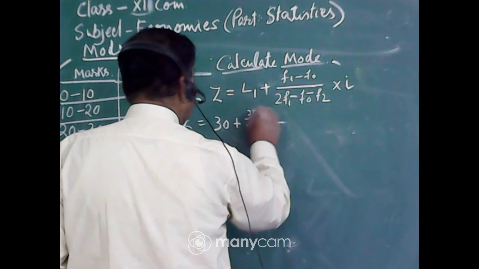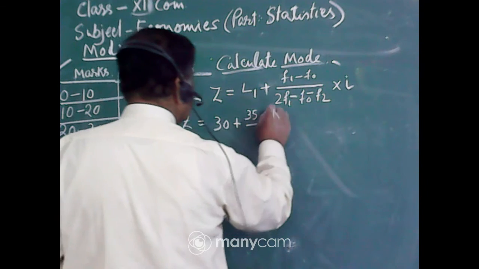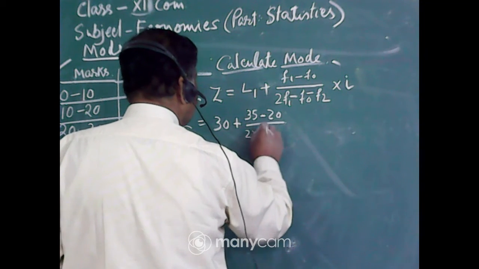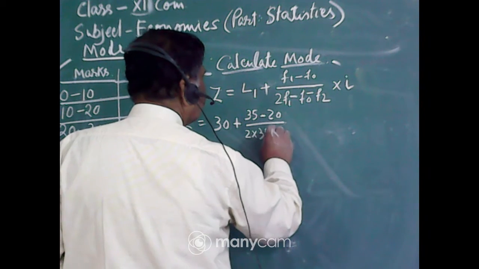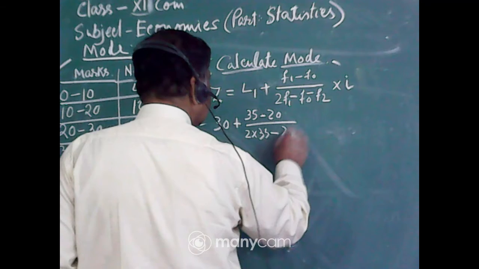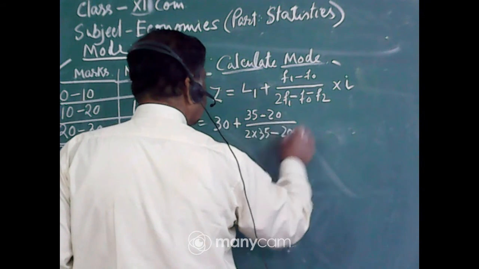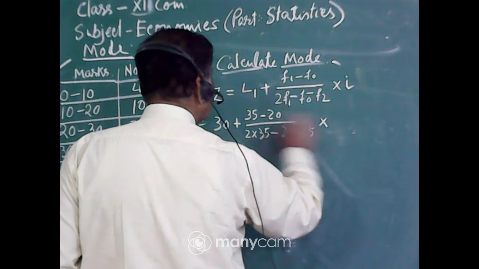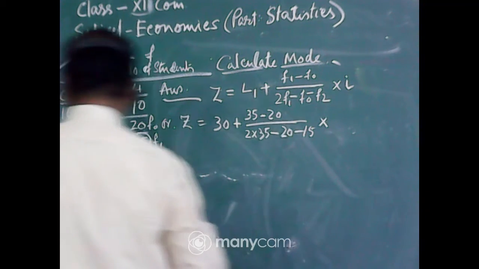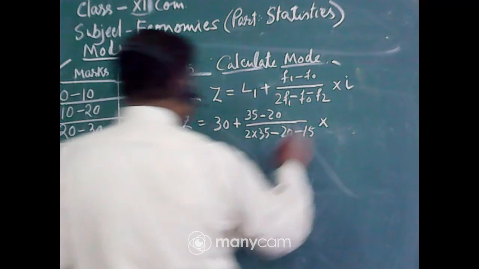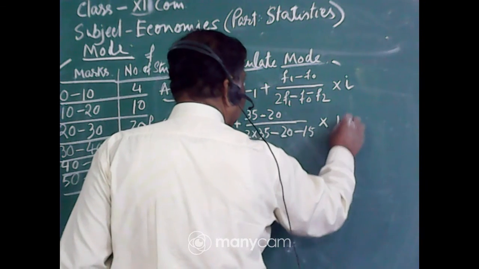35 minus F0, F0 is 20, so 35 minus 20. Then 2 into 35, and minus F0 is 20, and F2 is 15, into what? The range is 10, from 30 to 40, that is I, which is 10.